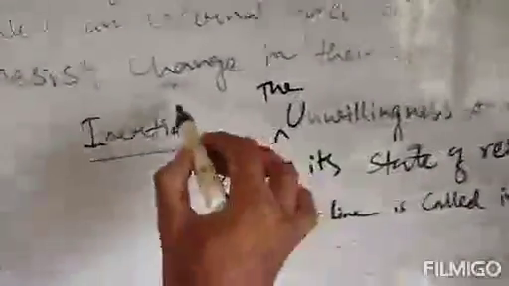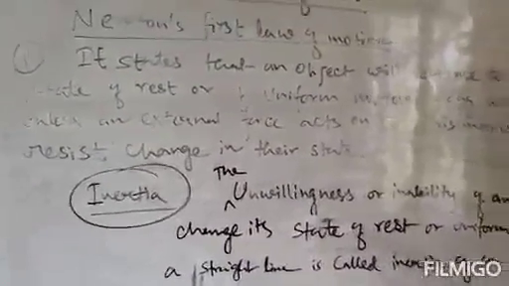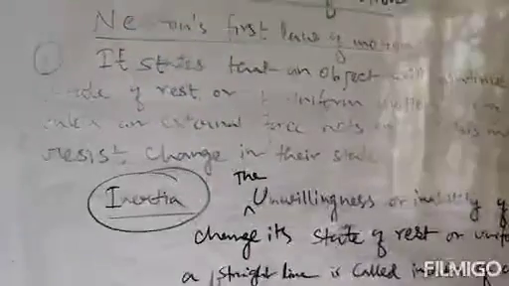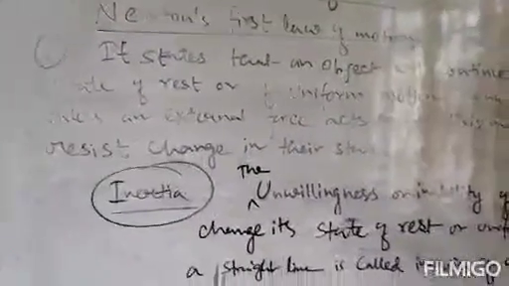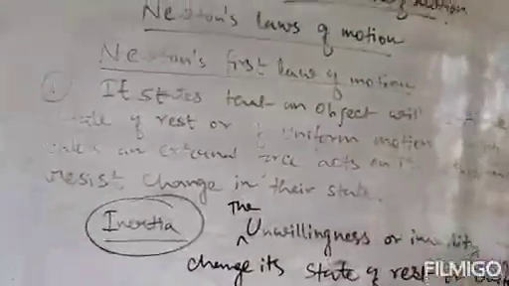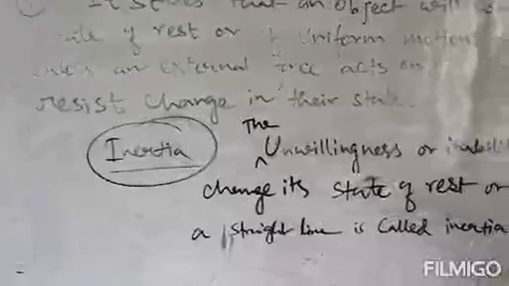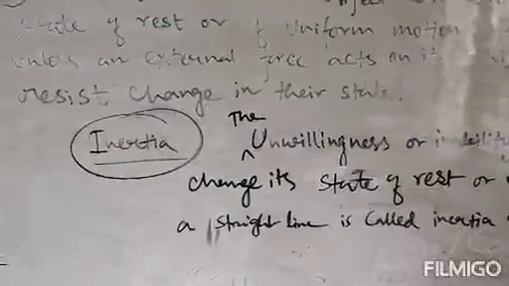Now this inertia is a property. It is present in every object or every body. That means every body will try to resist the change in its state. If the body is moving, it will continue to move, and if the body is at rest, it will remain in its state. That is Newton's first law. That statement is given by Newton's first law. And the property, the unwillingness or inability, is termed as inertia. This property is an inherent property of a body. That means it is present in all objects or all bodies.